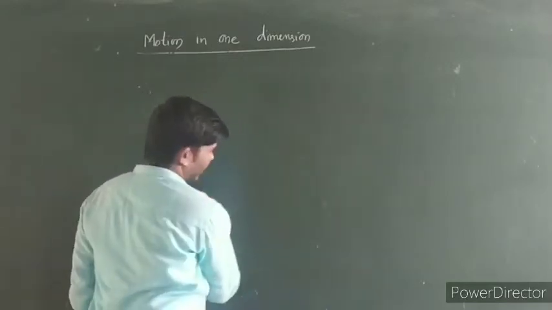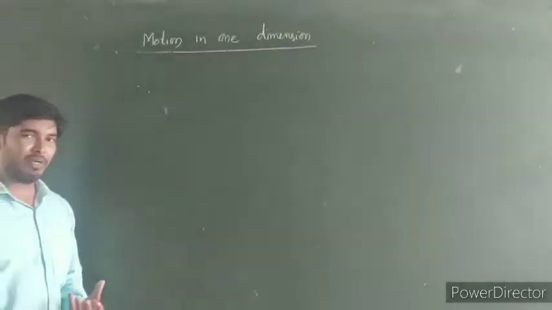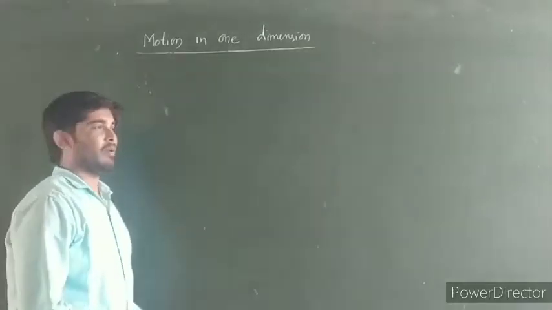So now let us see some differences between distance and displacement.